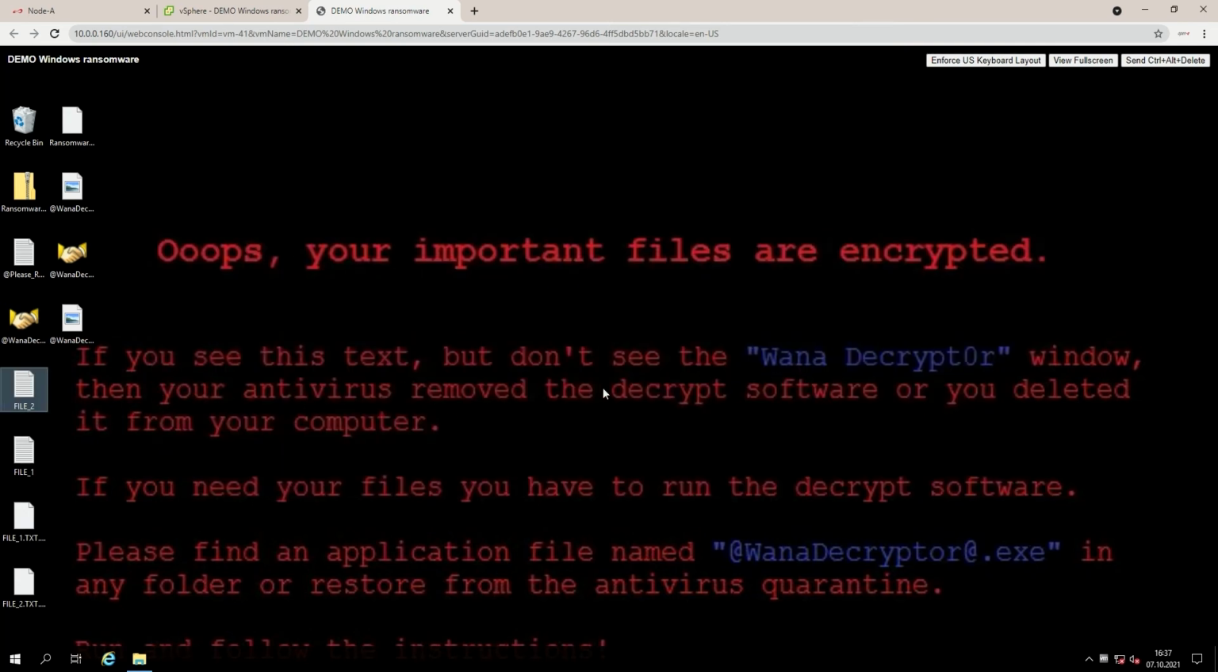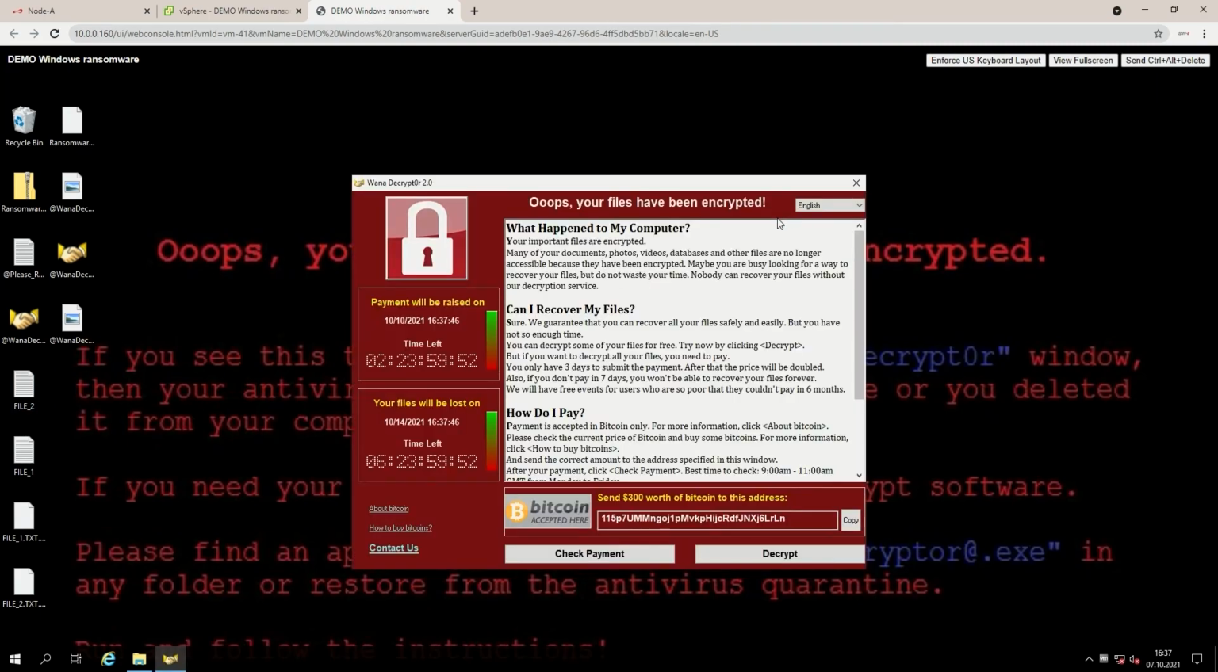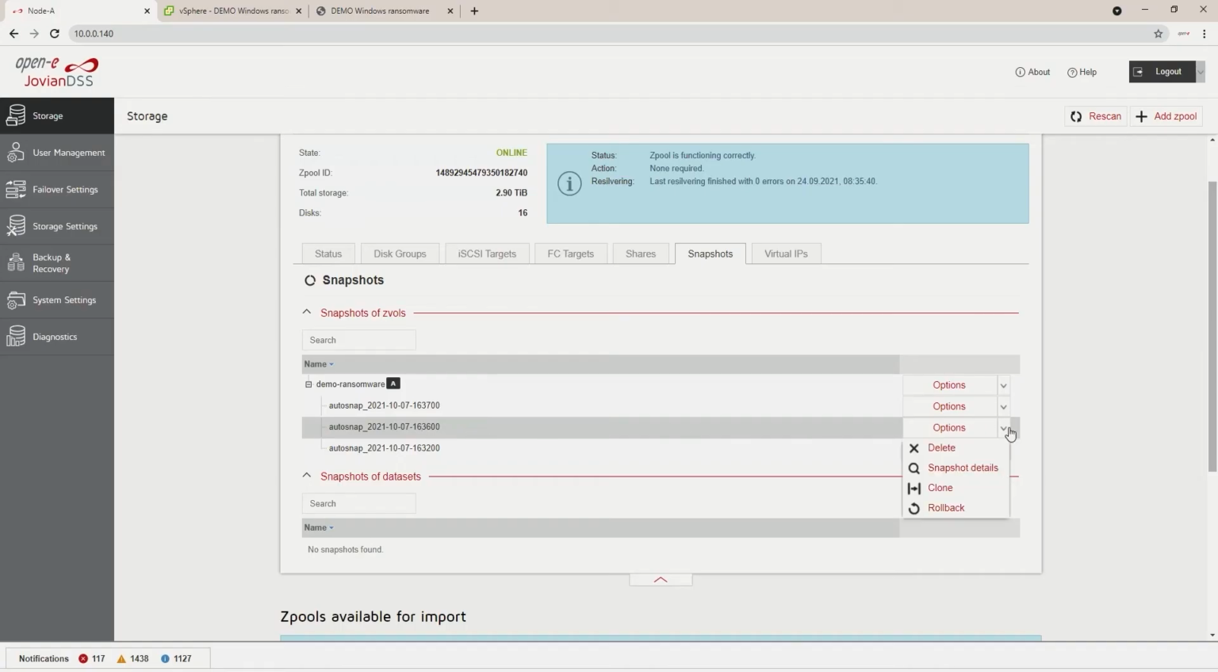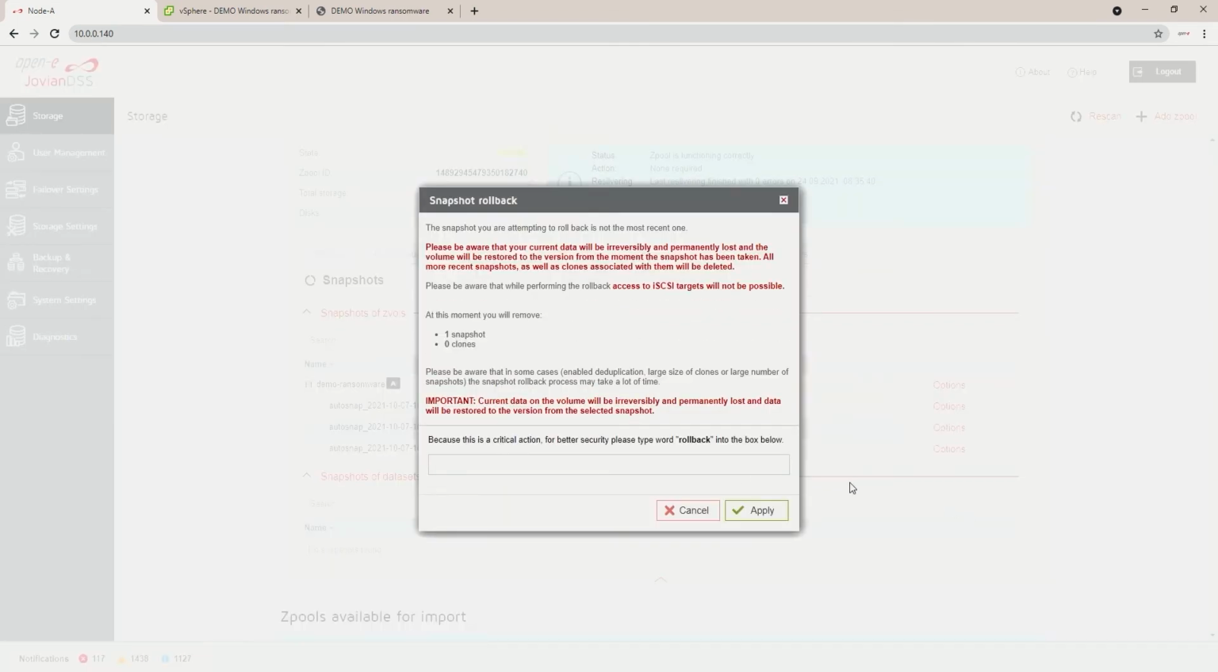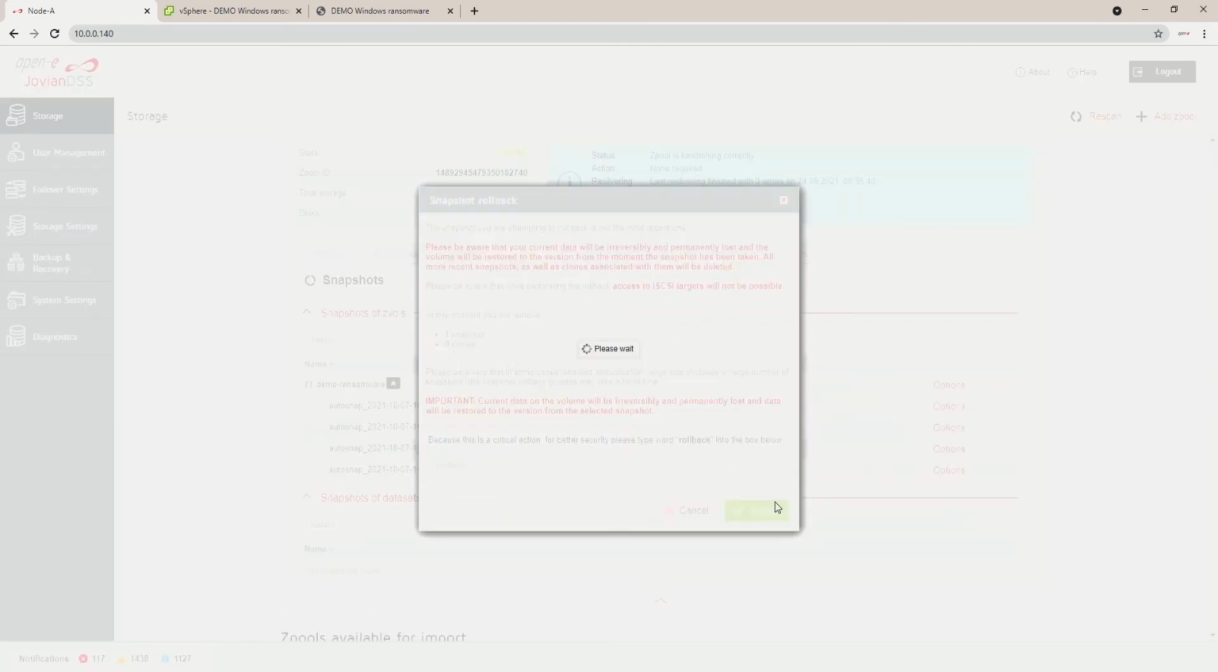Well, with Open-E JovianDSS, we can just go to the snapshot section, find the snapshot that was taken right before the attack happened, and do a rollback. The reason why this works is because snapshots are read-only files, so they don't get encrypted. As you can see, the rollback process is very simple.